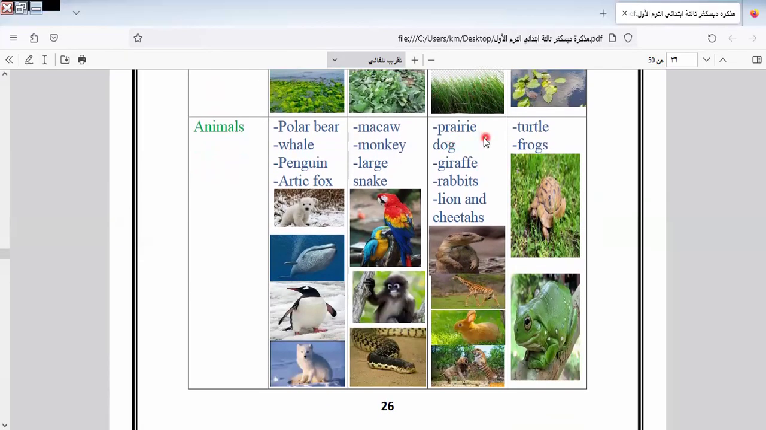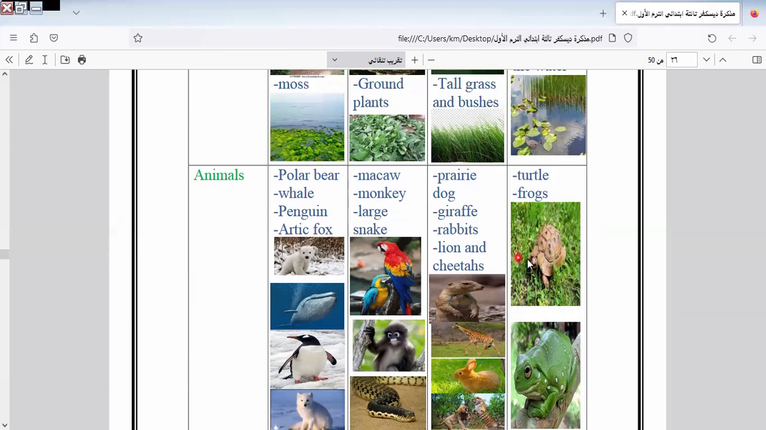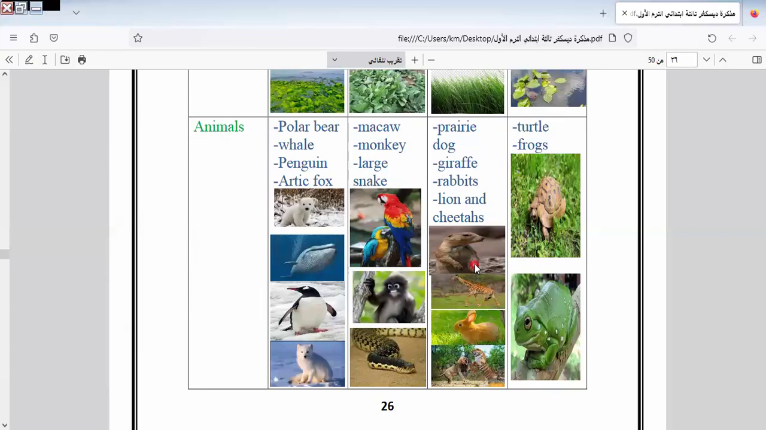We have here prairie dog, giraffe, rabbits, lion, and cheetahs. Cheetah is something like lions. There are rabbits, giraffe, and prairie dog is a kind of animal. I don't know it, but this is the picture of it.